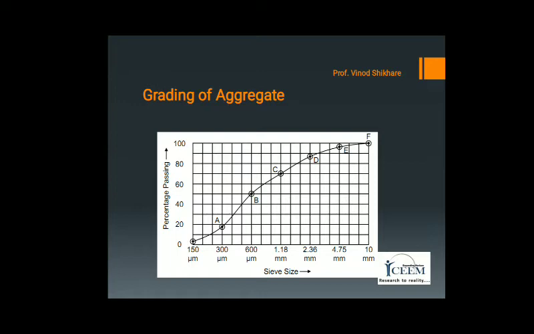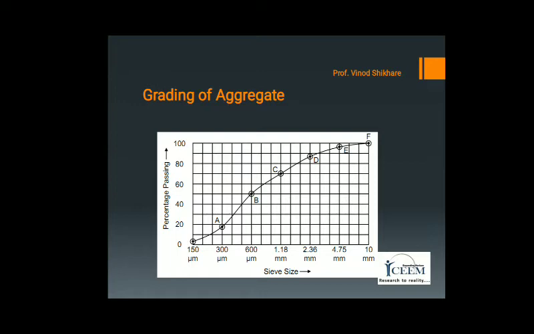The uniform slope of the grading curve, which in this case is from B to D, indicates that aggregate sizes between 600 micron to 2.36 millimeter are present in the sample.